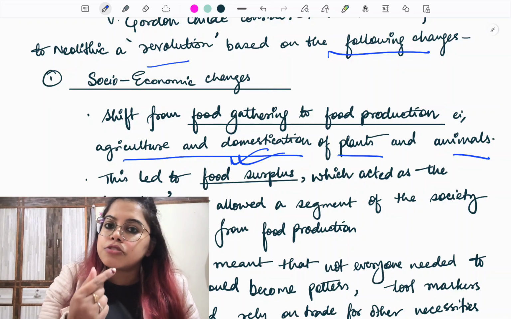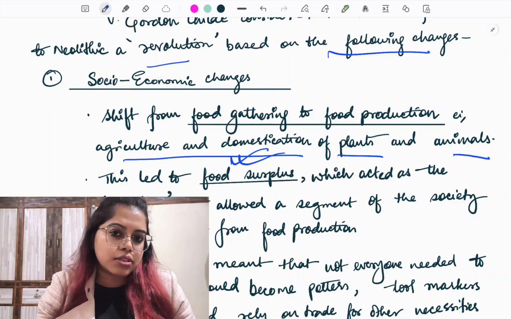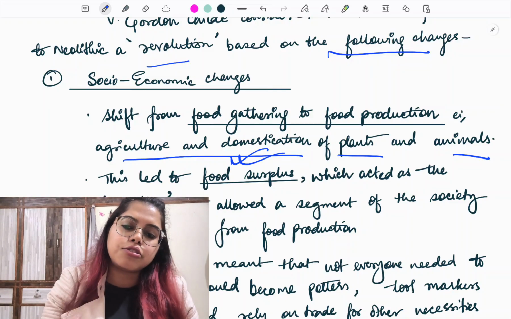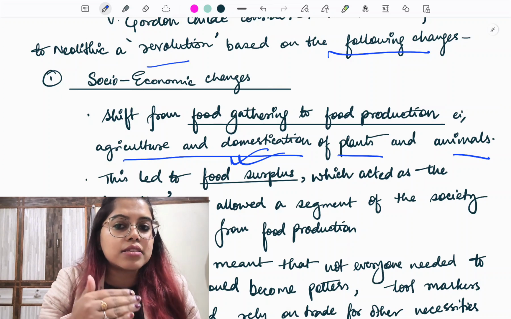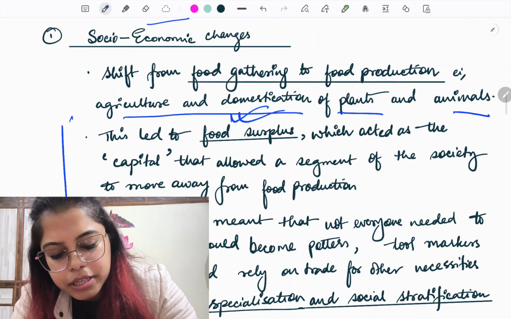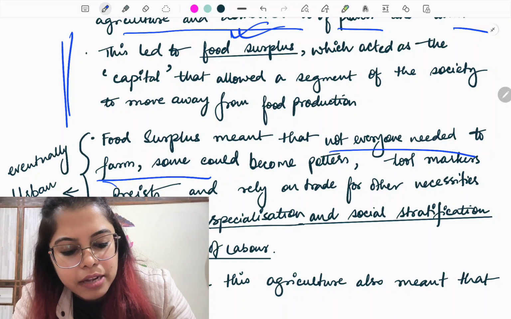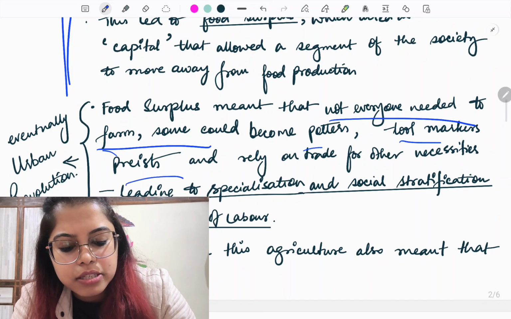So where is the root? What is the root? The root is moving from food, this hunting gathering, to food production to food surplus, right? And this is the argument provided by V. Gordon Childe. So this same thing I have just explained. So food surplus meant that not everyone needed to farm. Some could even become potters, tool makers, priests.